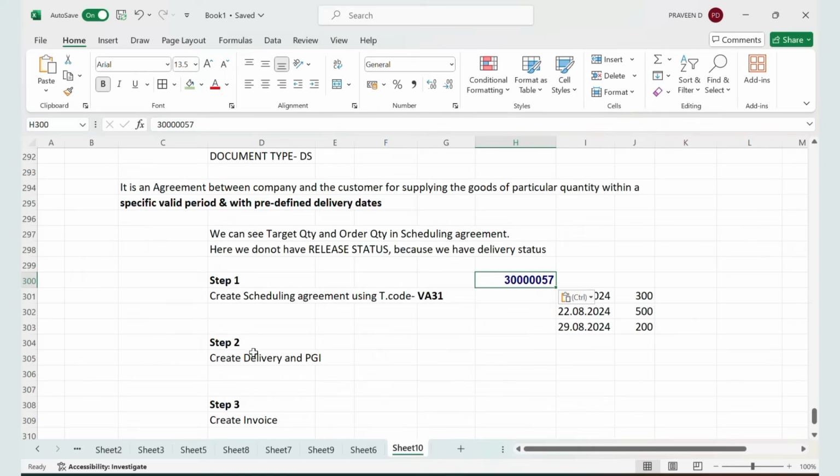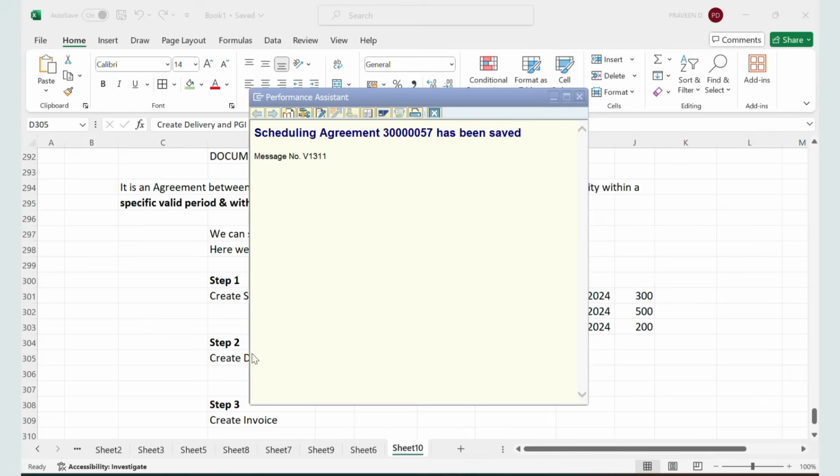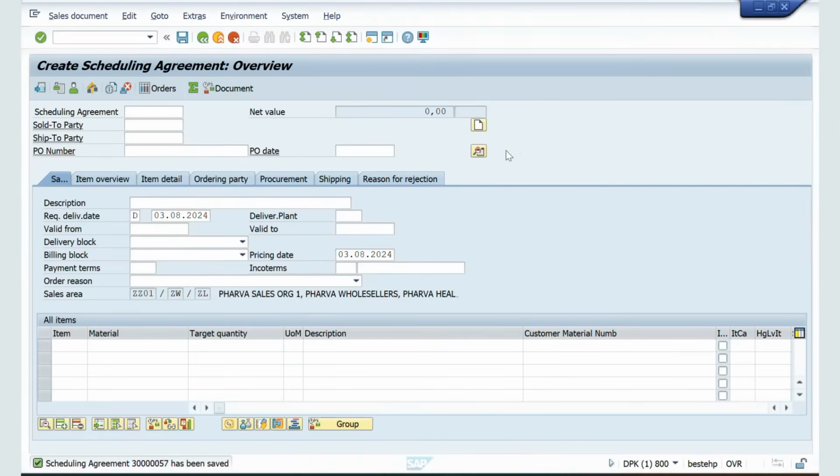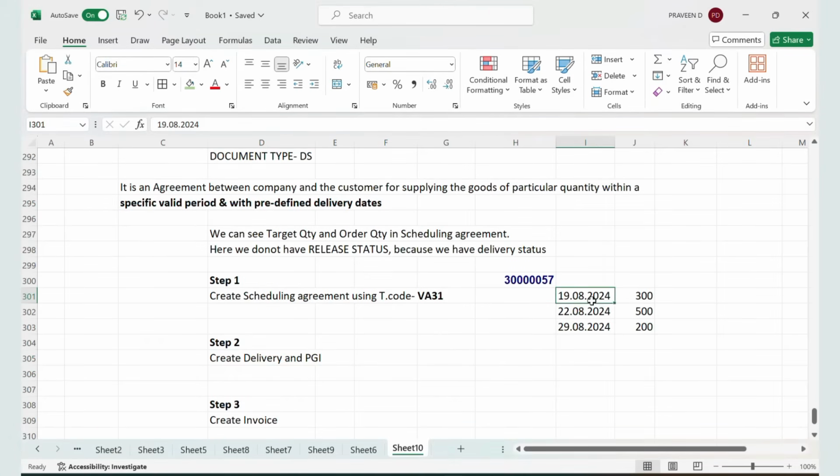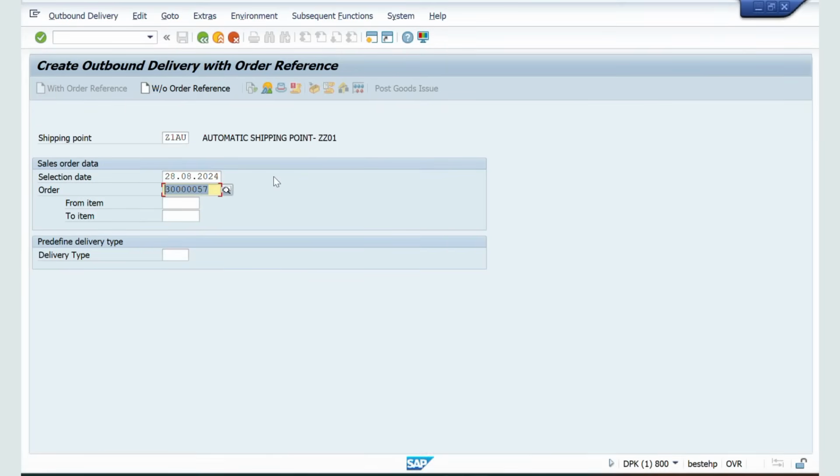Now what is the next step? Create delivery and PGI. Slash n VL01N is the transaction code. Click enter. This is the scheduling agreement document number. And what is the date? The date is 19.08. If I give 19.08, Control, then click enter.